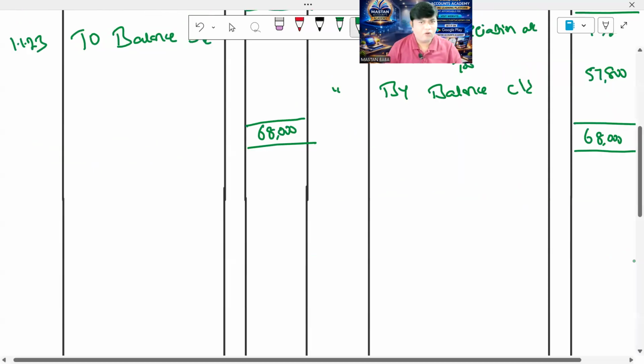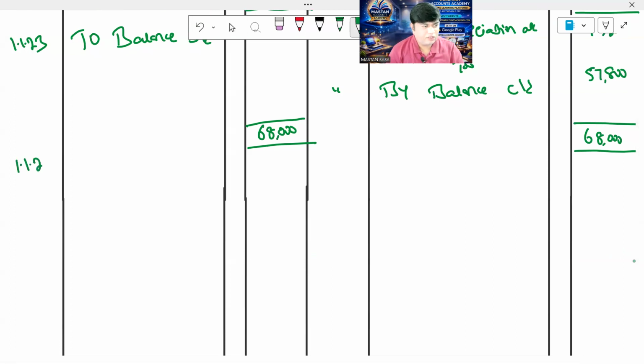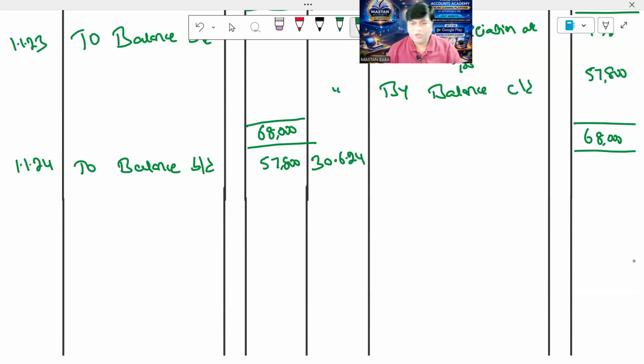Next, dear students, we'll go for 1/1/2024, and be careful here because in this year the machinery has been sold. So to balance brought down, what is the value of the amount brought down? 57,800. And on which date has the machinery been sold? On 30th June 2024 it has been sold. So write it by depreciation. And dear students, it is calculated for only 6 months by depreciation account.